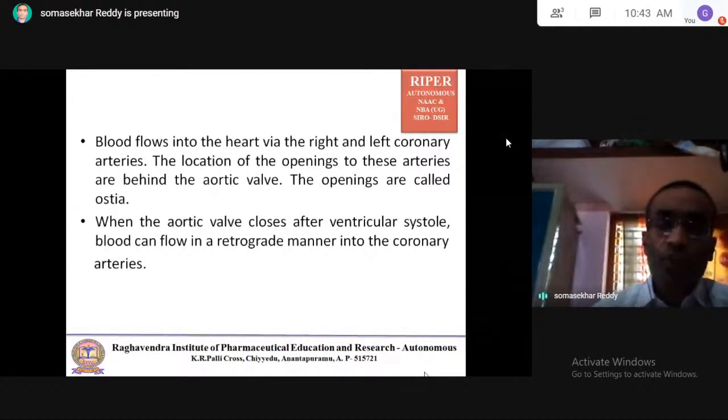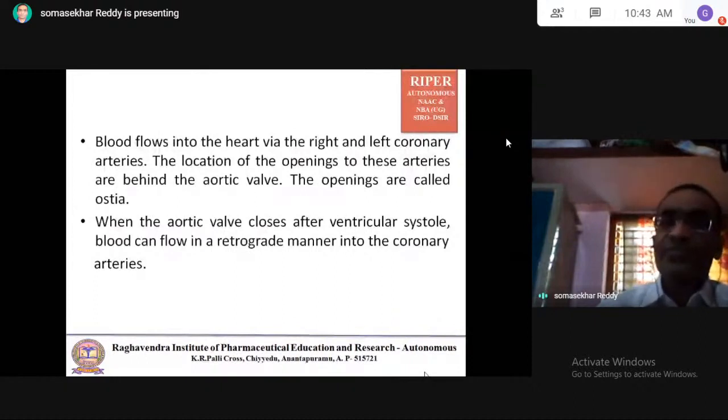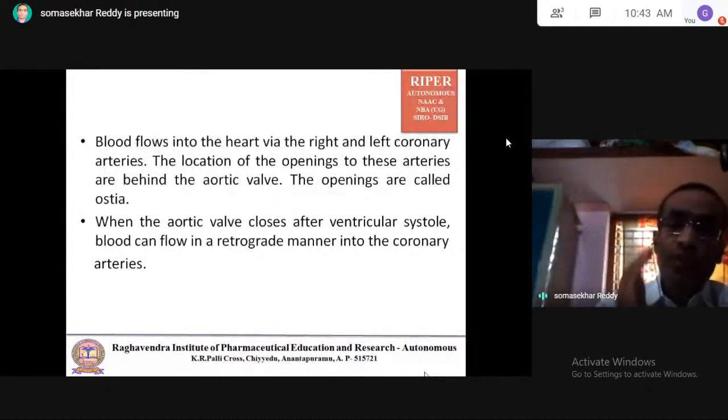When the aortic valve closes after ventricular systole, blood can flow in a retrograde manner into the coronary arteries. So when the aortic valve closes, blood enters the coronary arteries and the backflow of blood into the left ventricle is prevented.